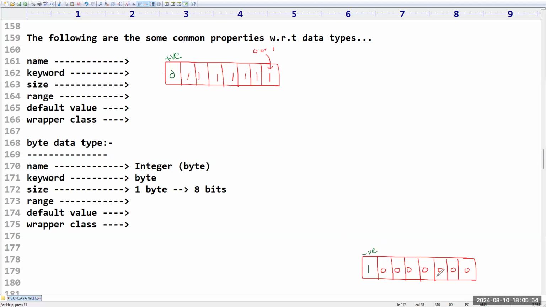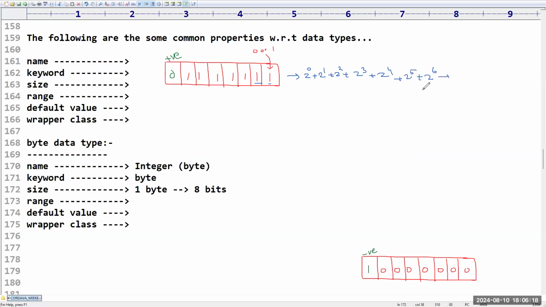Yes. Now, if that is the case, tell me friends, what is the minimum value it is going to take? Is it 2 power 0? Is it 2 power 1? So next 2 power 2, next 2 power 3, 2 power 4, 2 power 5, 2 power 6.